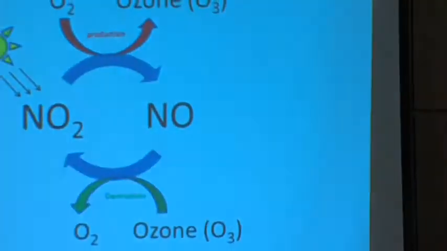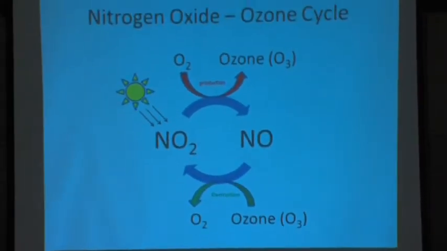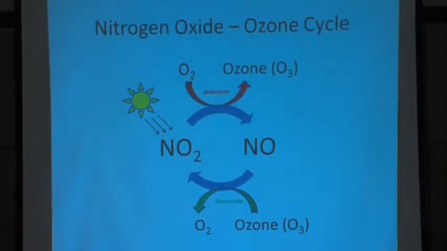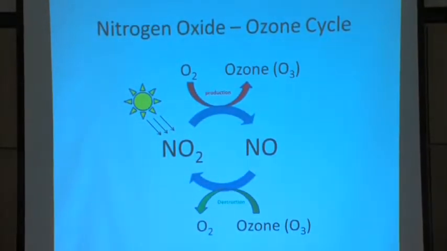There are two nitrogen oxides that we look at, NO2, nitrogen dioxide, and NO, nitrogen monoxide. When sunlight strikes nitrogen dioxide, it breaks off an oxygen atom. That oxygen atom then combines with our oxygen molecule, O2, to produce ozone. Now, when that ozone floats around, it can collide with an NO molecule, and ozone is destroyed, and we get our oxygen back and our NO2 back.